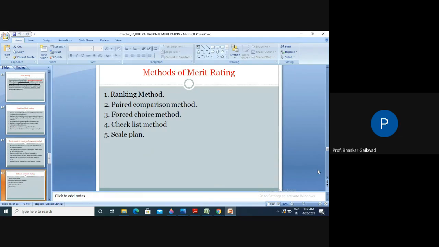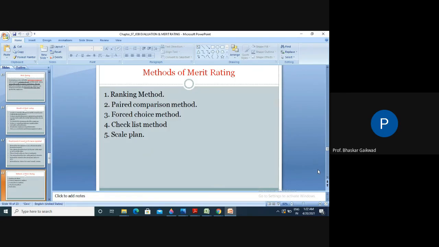So, the ranking order method. Under this method, the rater is expected to keep a list of all employees under supervision. The various characteristics to be possessed by the employees are then determined. Ranks are assigned to these characteristics depending upon the fulfillment of traits by the employee. This is illustrated here: while deciding the ranking, some characteristics are expected to be put on paper.